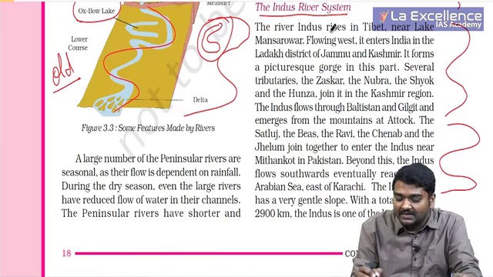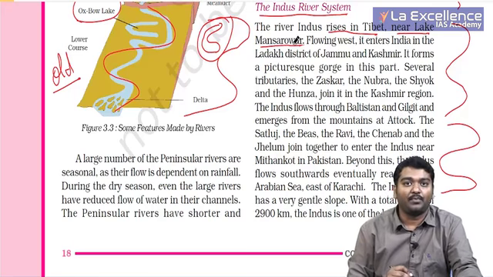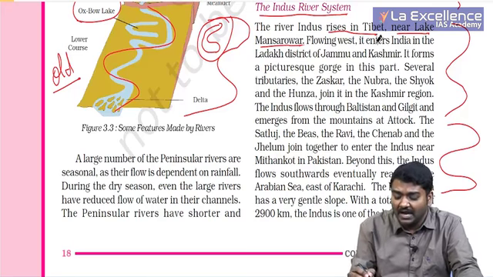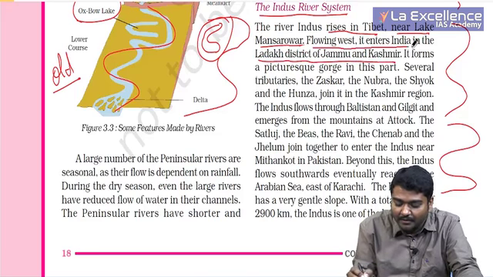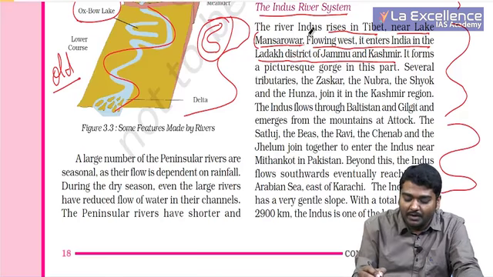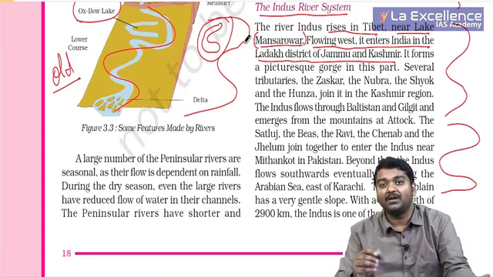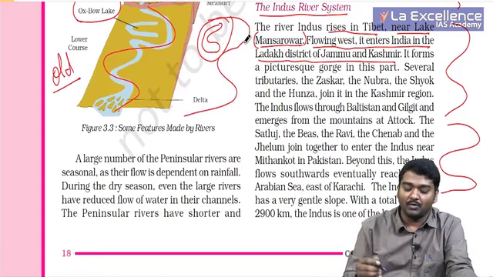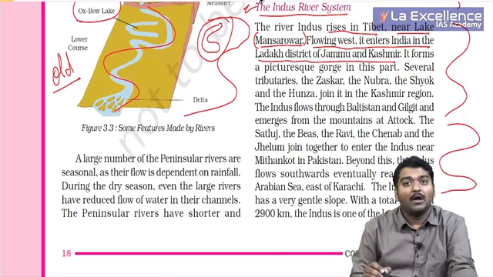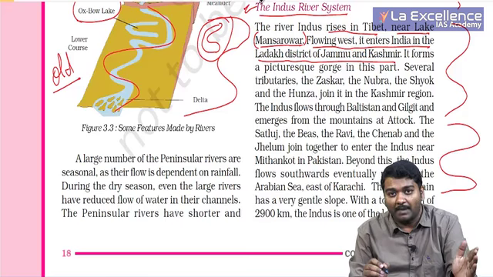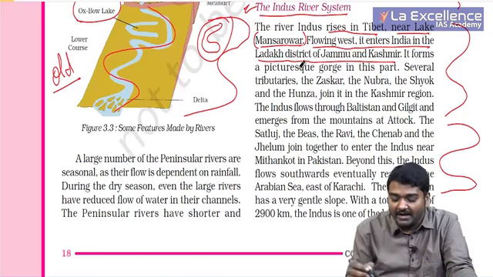Now the river Indus rises in Tibet near Lake Manasarovar, very important. Flowing west, it enters India in the Ladakh district of Jammu and Kashmir. Right? Manasarovar is very important because India and China had issues where India's use of Nathu La Pass to reach Manasarovar was blocked by the Chinese. So there is a high possibility they may ask you about this.